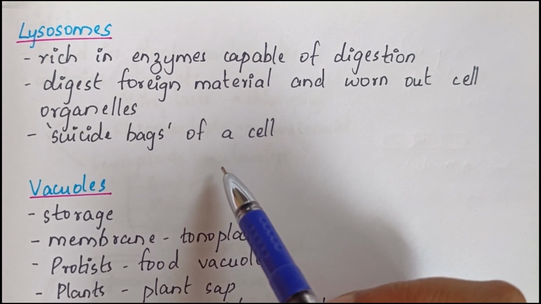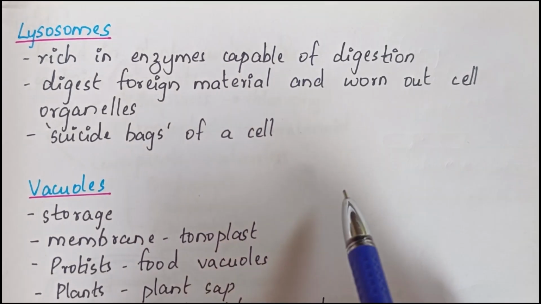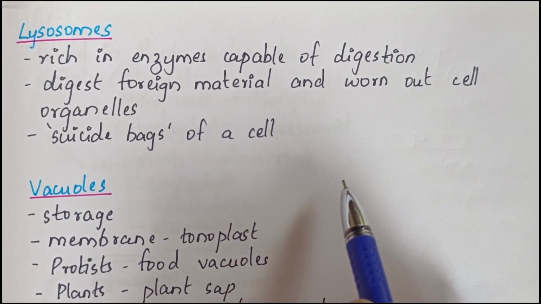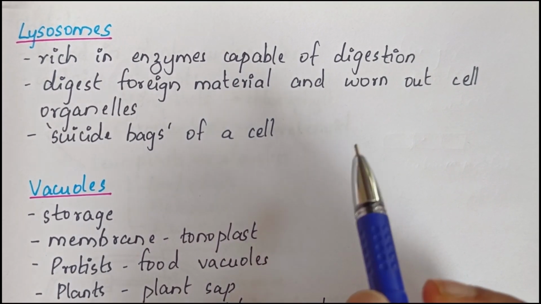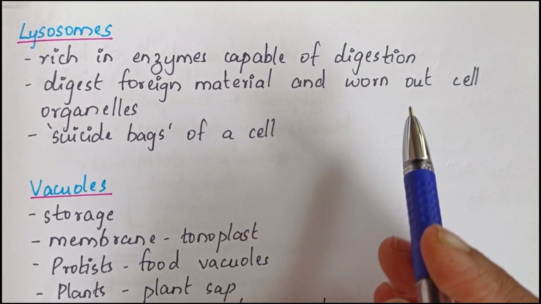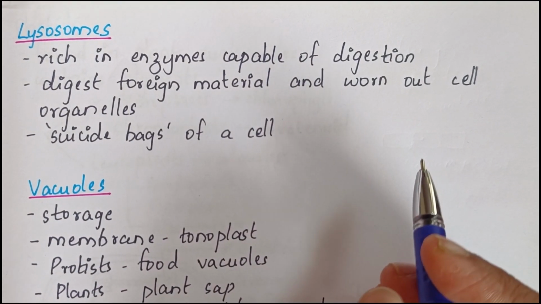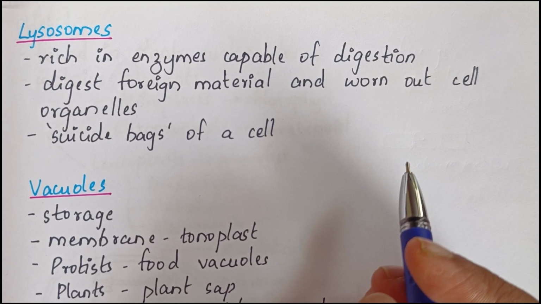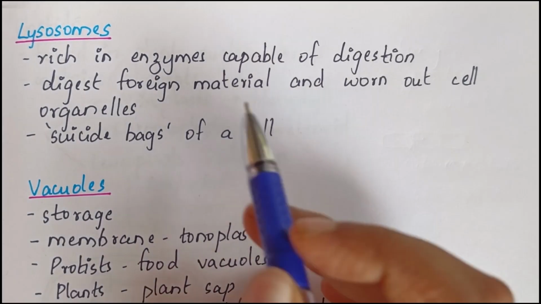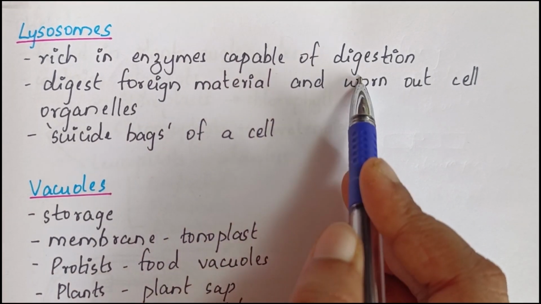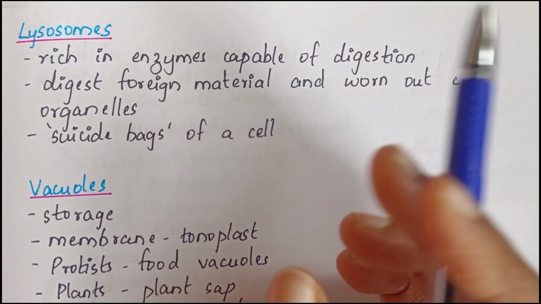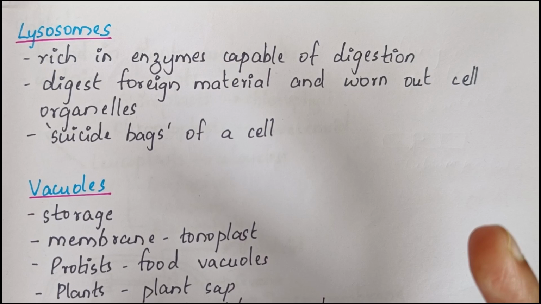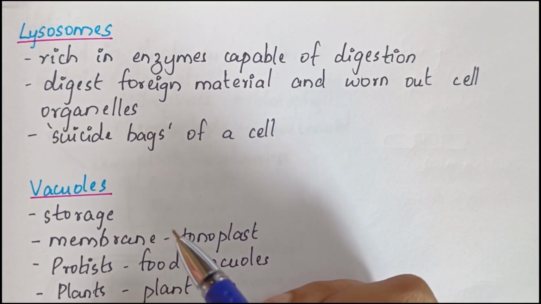Those vesicles are known as lysosomes, and they are rich in all types of hydrolytic enzymes like lipases, proteases, and carbohydrases, which are active at acidic pH. These enzymes are capable of digesting carbohydrates, proteins, lipids, and nucleic acids.